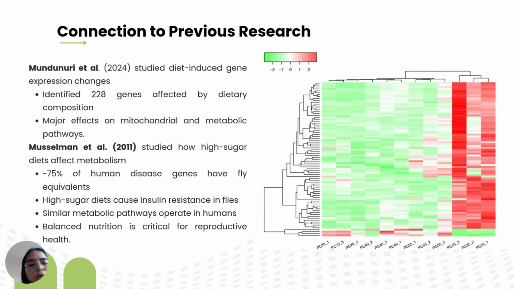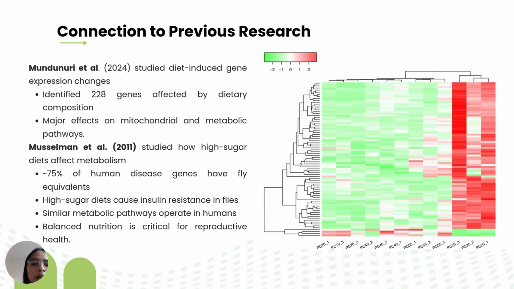To explain these results, I connect my findings to previous research that we studied during classes. One of them is by Mondonori and other authors. They studied how diet affects gene expression in fruit flies. They identified 228 genes that change expression depending on diet, especially genes involved in mitochondrial function and energy metabolism. This shows that diet directly affects how cells produce and use energy.